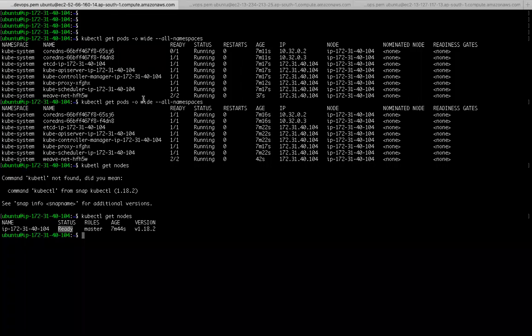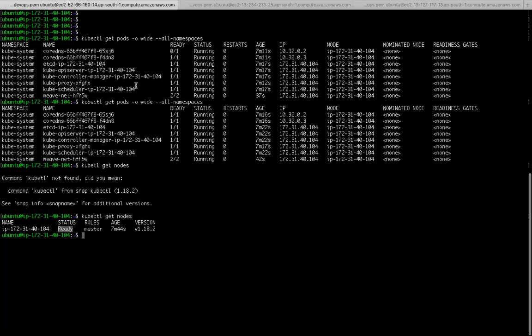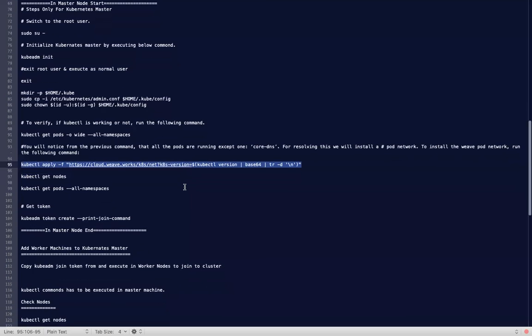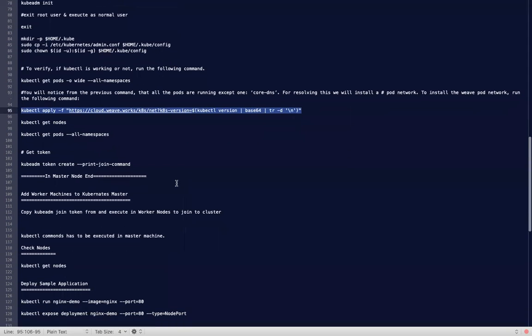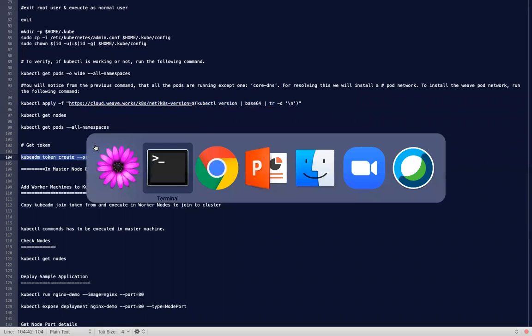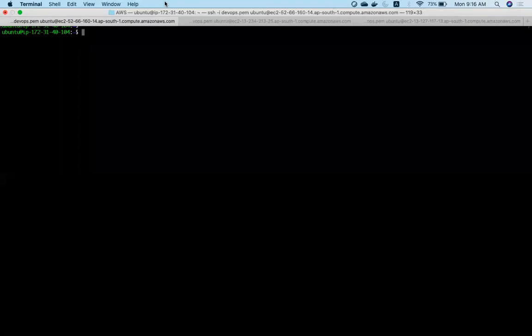When I executed kubeadm init, I got a token, but I cleared the screen. So from the master machine, I need to get a token. In the master machine, I am executing one command.